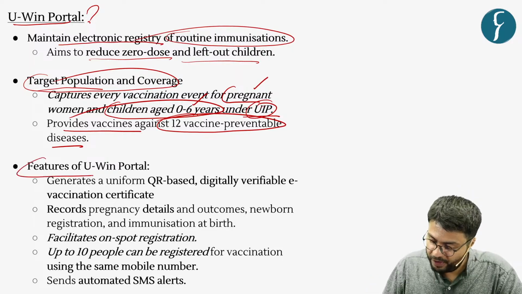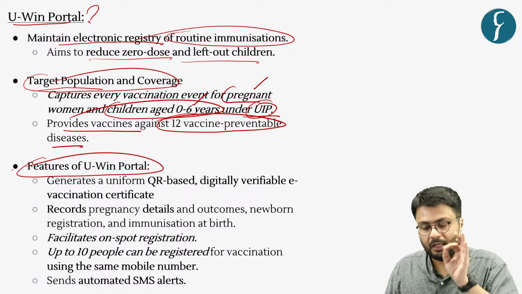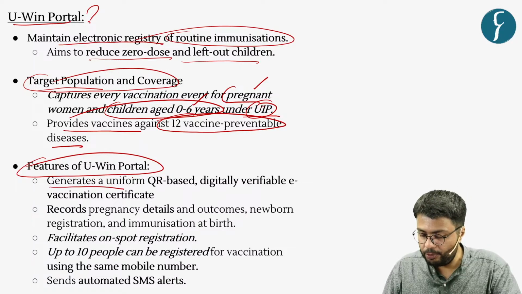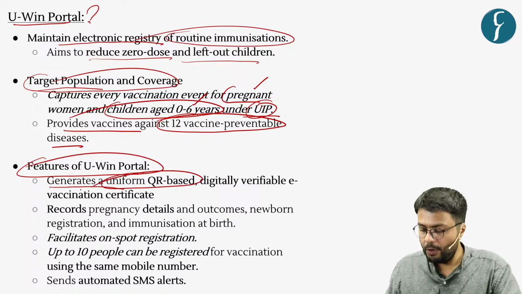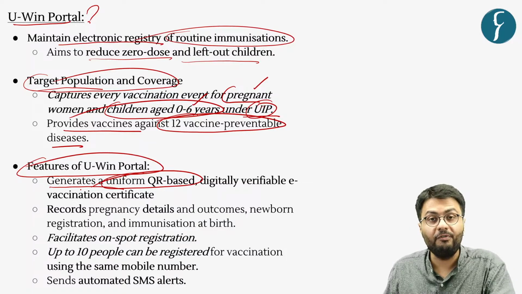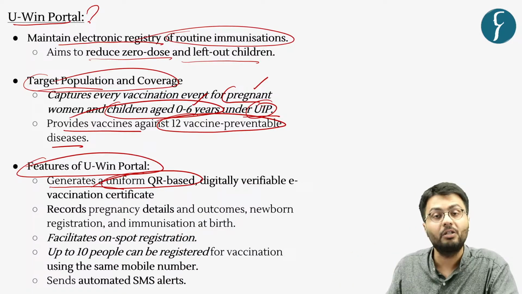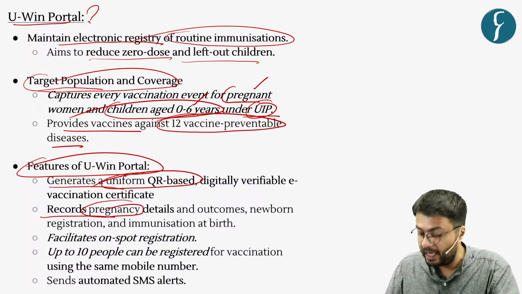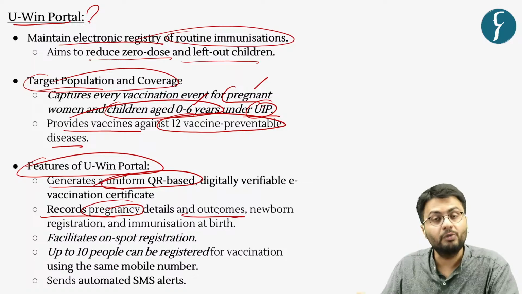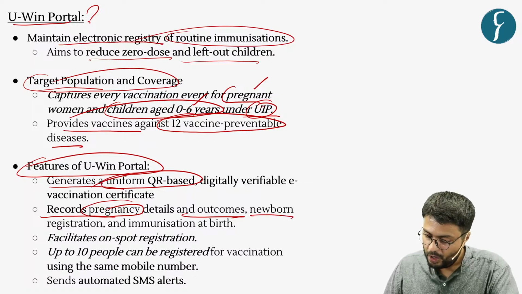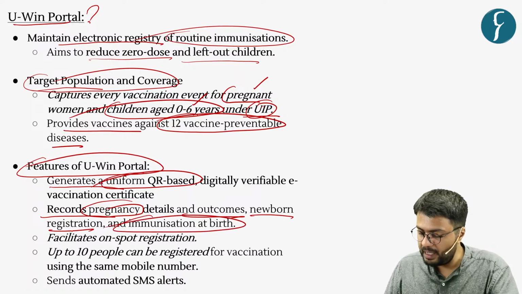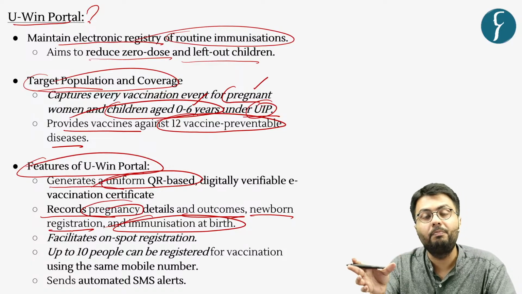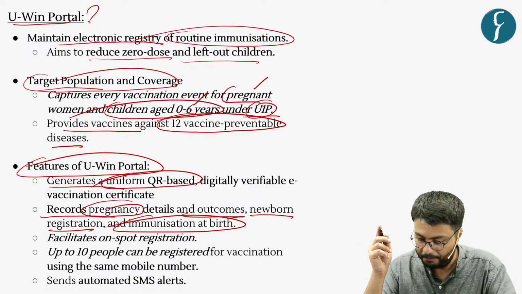So, what are the features of this portal? This portal has the ability to generate a uniform QR based vaccine certificate which can be verified even by health authorities. Further, it records various details such as pregnancy details, outcomes of vaccination drive, newborn registration, and immunization, which takes place at the time of birth of an individual.